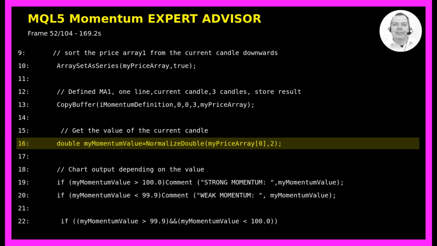We then extract the current momentum value from our array. We access the first element of the array myPriceArray at index 0, which contains the momentum value for the current candle. We use NormalizeDouble to round this value to 2 decimal places for cleaner display. The first parameter is the value we want to normalize, and the second parameter 2 specifies we want 2 digits after the decimal point. We store this normalized value in the variable myMomentumValue.